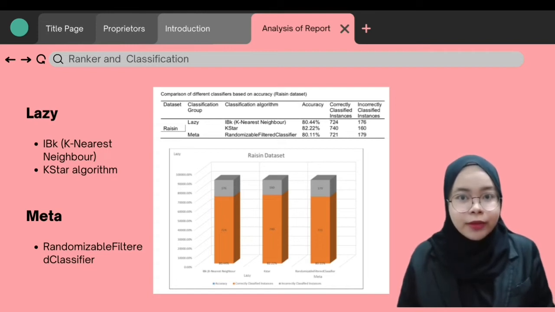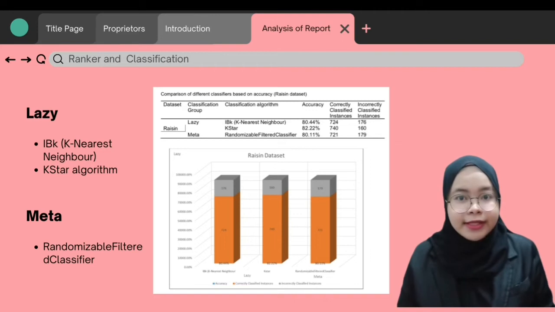There are 2 main groups of machine learning algorithms that work best with this dataset, which are the lazy group with IBK and K-star algorithm, and a meta group with the randomizable algorithm. Based on the findings, the accuracy of the selected classifiers varies from 80.11% to 82.22%, which may be enhanced further by selecting the relevant characteristics. The highly influential attributes were selected using the tools.